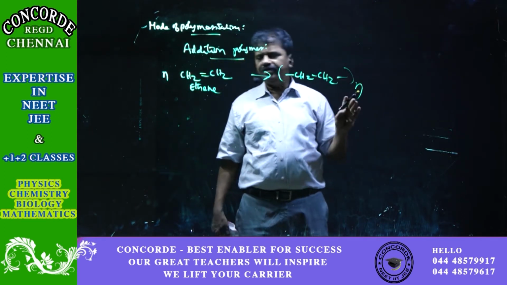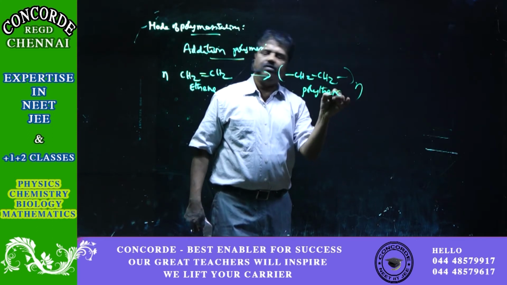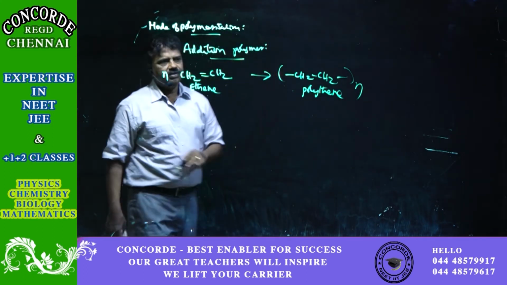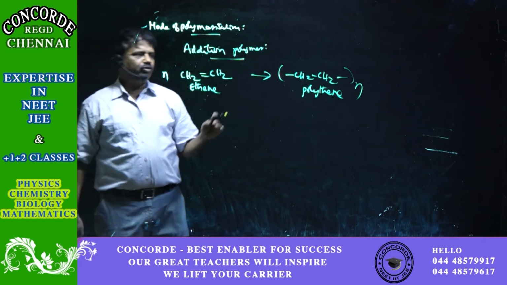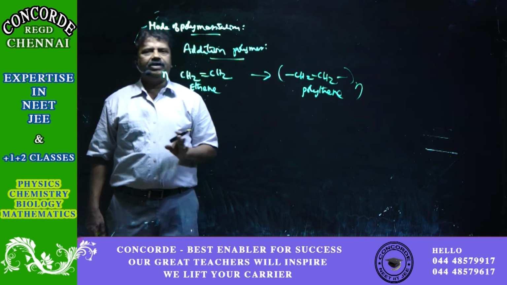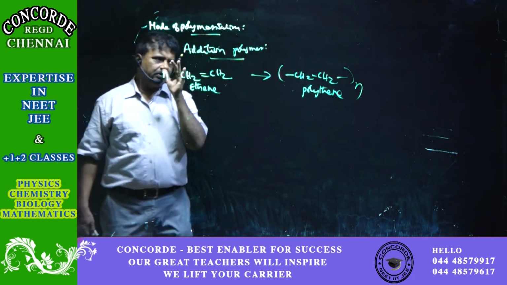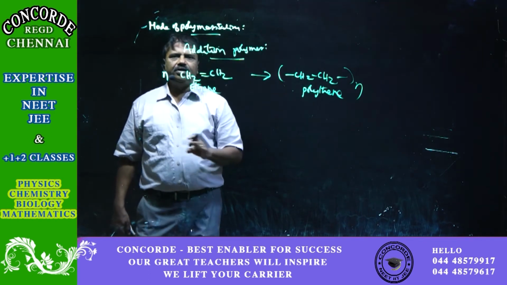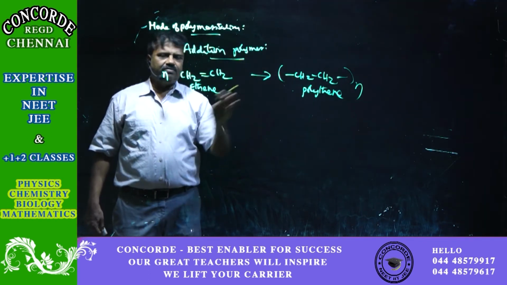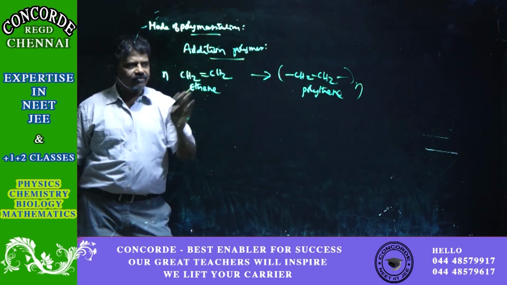Many of these units get repeated. There is a mere addition of monomers of the same entity. Ethene only is making polyethene. This is called an addition polymer.